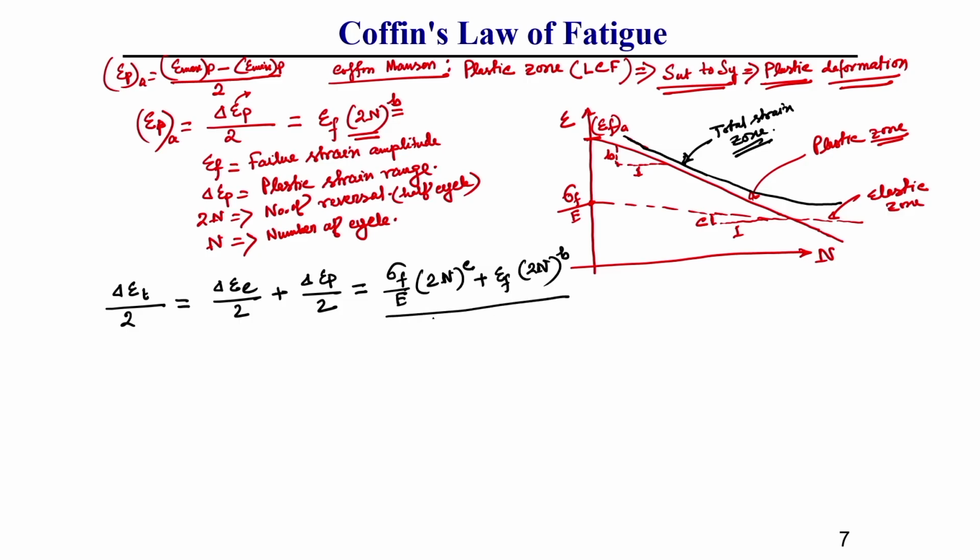So, this is generally the equation for this total strain zone, which is the combined effect of the elastic zone and plastic zone. This you should keep in mind.